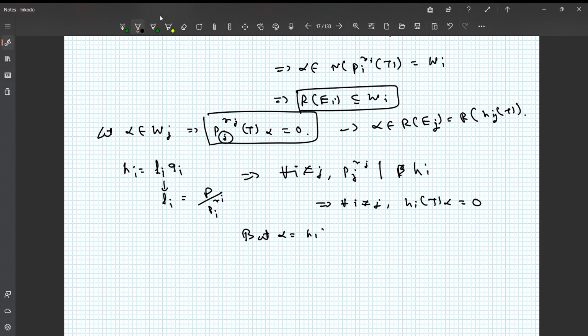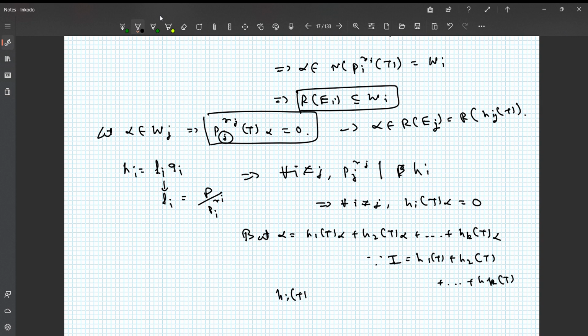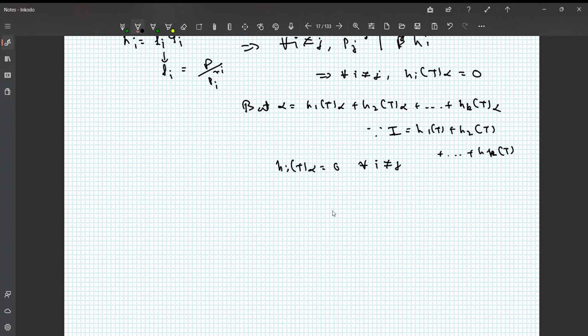But how can we write alpha? Alpha can be written as H1(T) of alpha plus H2(T) of alpha and so on till Hk(T) of alpha. Why is it so? Since the identity operator is the sum of these operators. Further, we have Hi(T) of alpha equal to 0 for all i not equal to j.